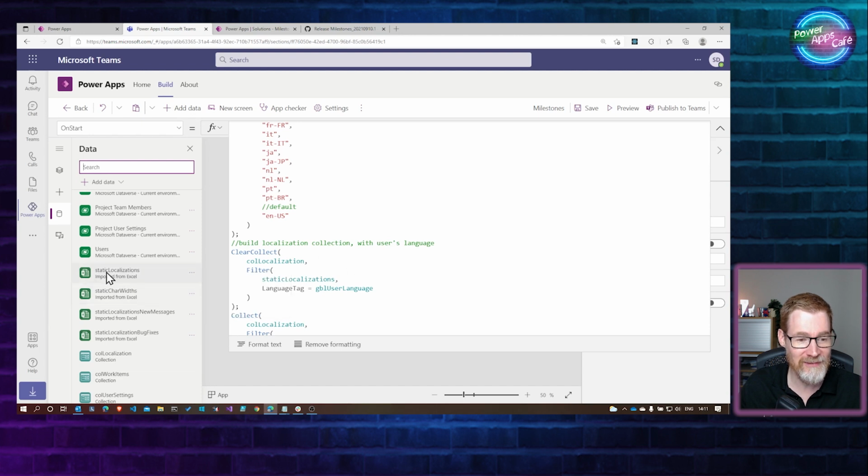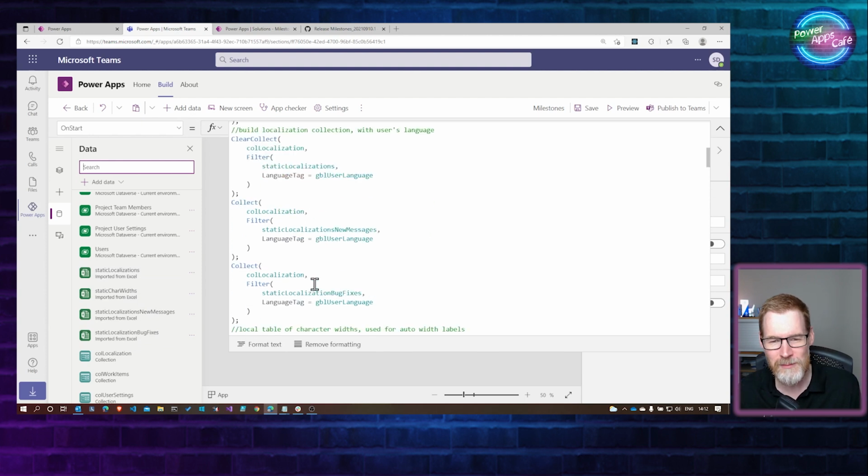There's also a load of other static resources here. I'm guessing at some point, static localization bug fixes. I don't know what that is. Maybe we'll have a look at that in a minute. But what we're trying to look at is how does it determine which of these screens to go to? Is it going to go into the mobile screen or the main tablet screen?